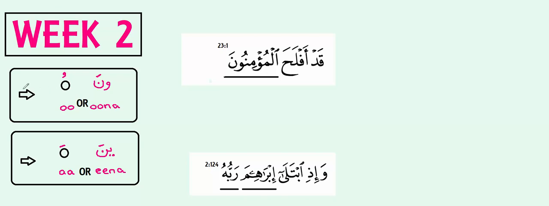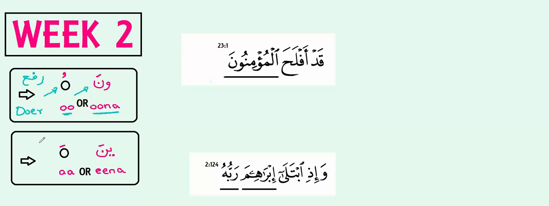So if I want to be able to identify the rafa, I'm looking for the sounds oo or una. This is the doer of an action. I'm trying to hear the sounds oo or una at the end of a word.